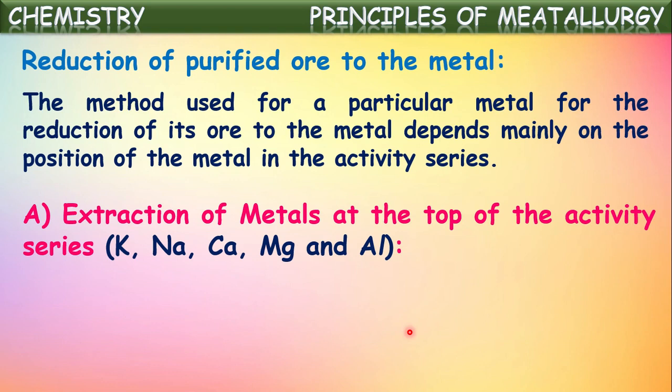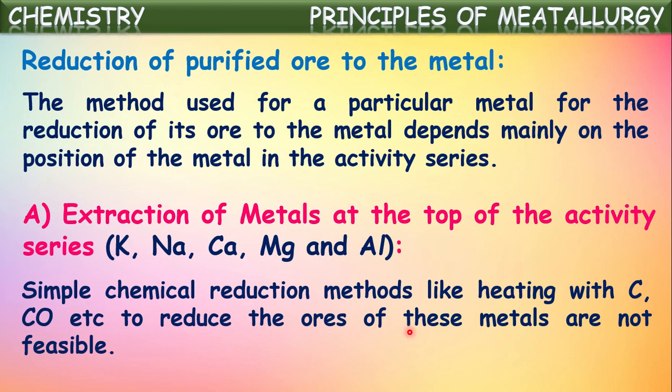Okay, now first let us see the extraction of metals at the top of the activity series. We said the activity series can be divided into three parts. The first part is the highly reactive metals part. So how are these metals extracted from their ores? Which metals are present at the top of the activity series generally? Potassium, sodium, calcium, magnesium, aluminum. These metals are comparatively highly reactive metals.